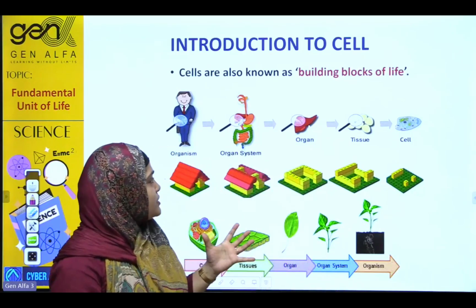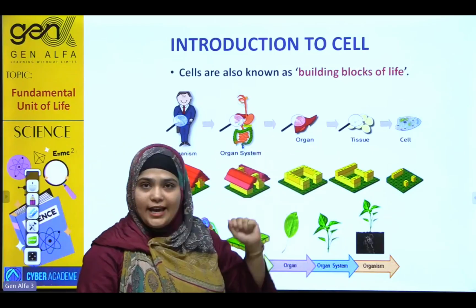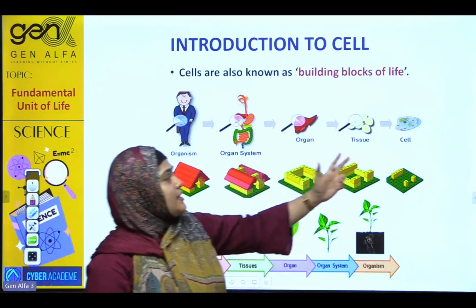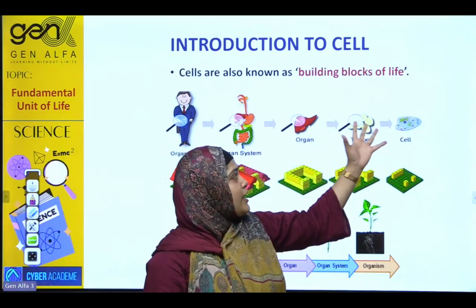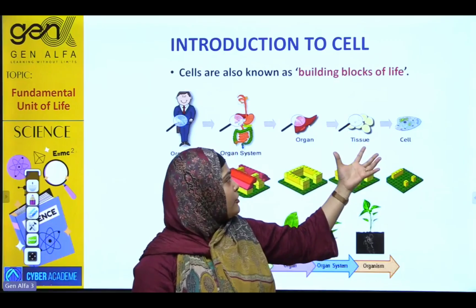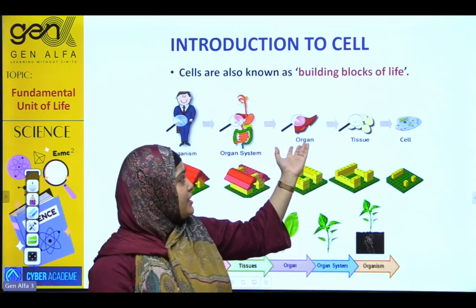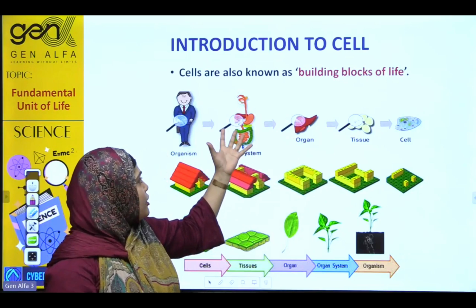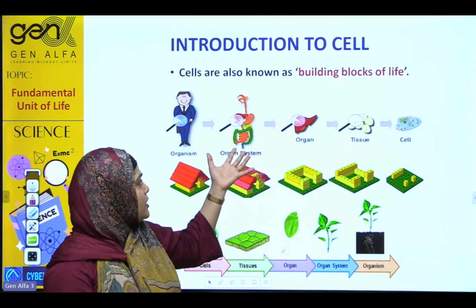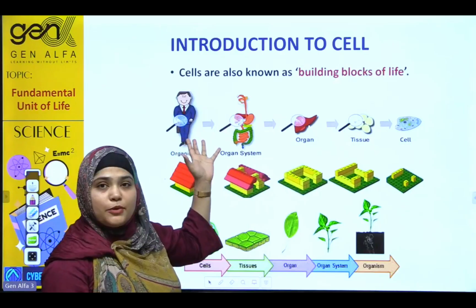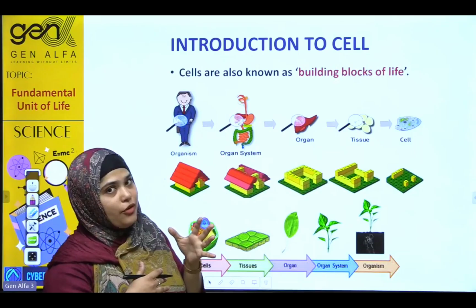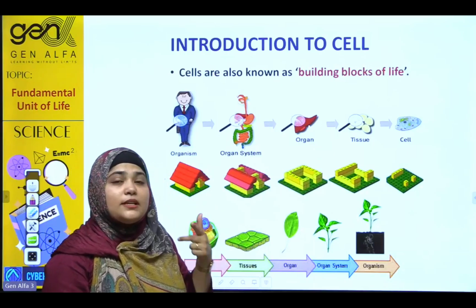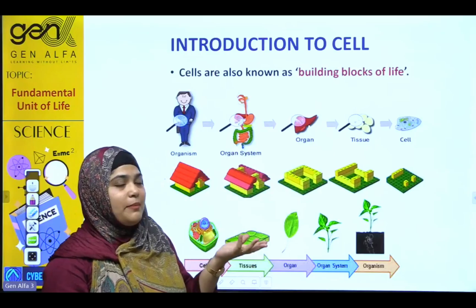So here you see, this is the case of the animal and this is the case of the plant. Look here, this single cell is going together to make a tissue. A group of tissues is going to make an organ. Example is liver. And the liver with different types of organs is going to make a system, that is digestive system. And finally, an organism is produced by the collection of different types of organ systems, by the collection of digestive system, reproductive system, circulatory system, respiratory system, etc.